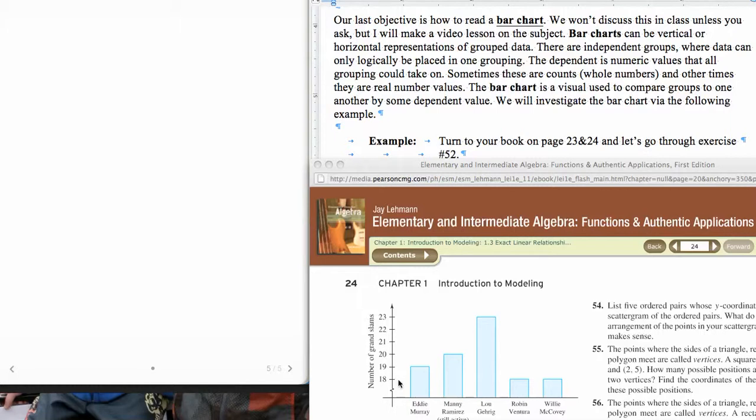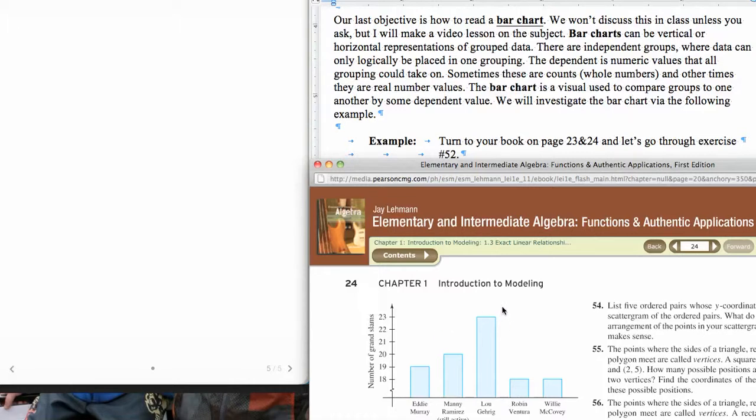Now, when this is on paper, it's a little easier to do that, but obviously I can kind of follow it across and see it's about 18. And so I would estimate that he had approximately 18 career grand slams. Our next question said, who has the record number of career grand slams? Well, visually, we can see that the highest bar is Lou Gehrig. So that means that Lou Gehrig must have the highest number of grand slams. And that shows you a little bit about what's nice about this bar chart.